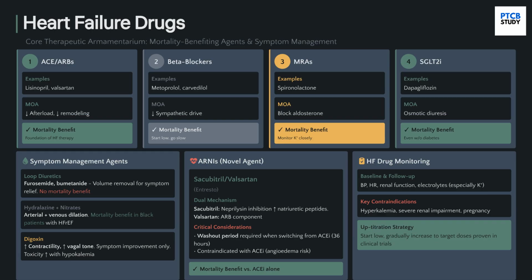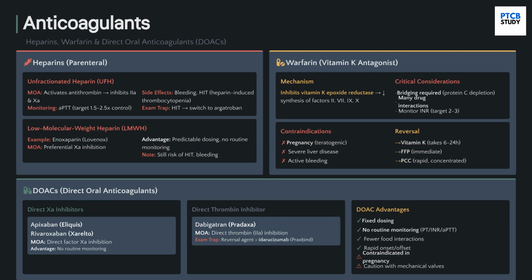For heart failure, 4 drug classes show mortality benefit: ACE inhibitors or ARBs, beta blockers, mineralocorticoid receptor antagonists, and SGLT2 inhibitors. Loop diuretics only manage symptoms by removing volume. Novel agents like ARNI, sacubitril/valsartan, offer improved mortality benefit over ACE inhibitors alone.